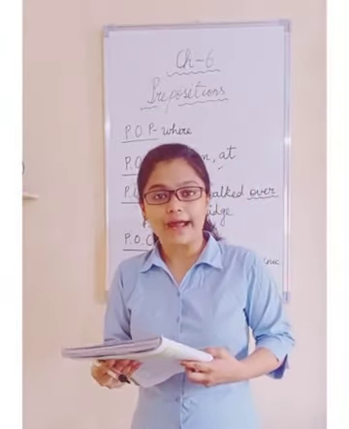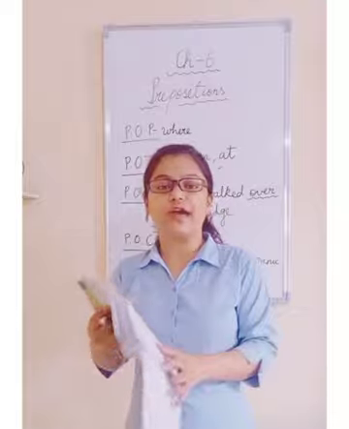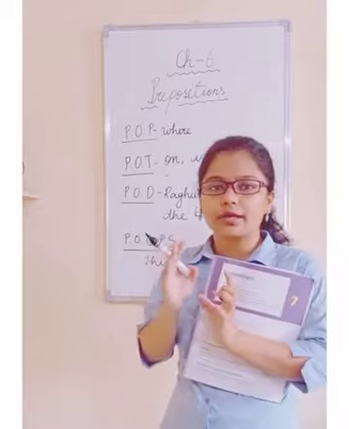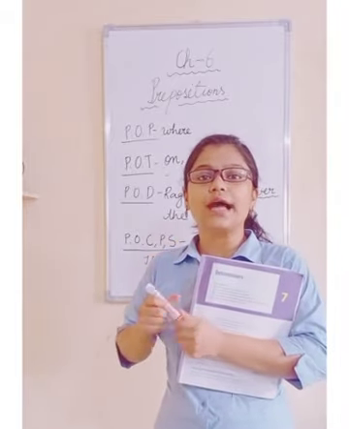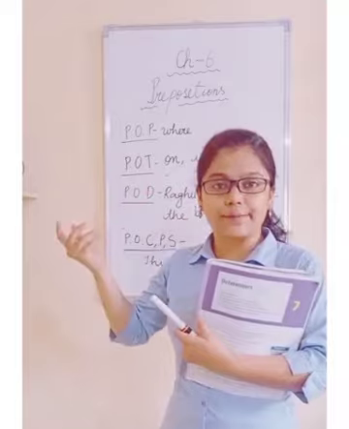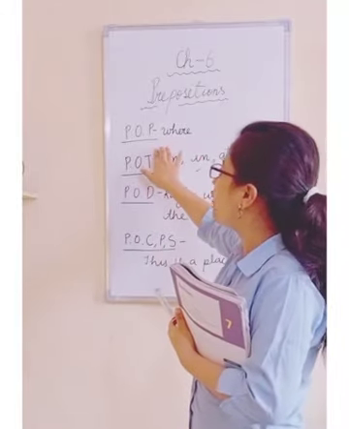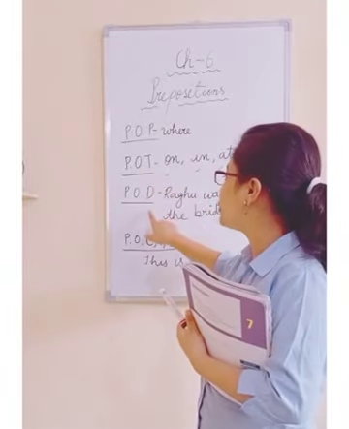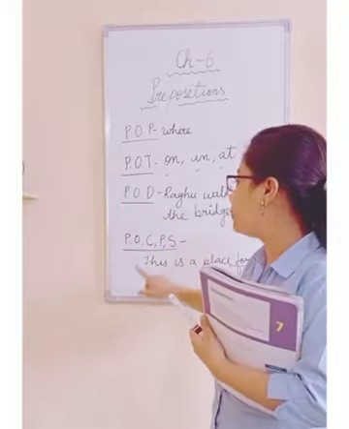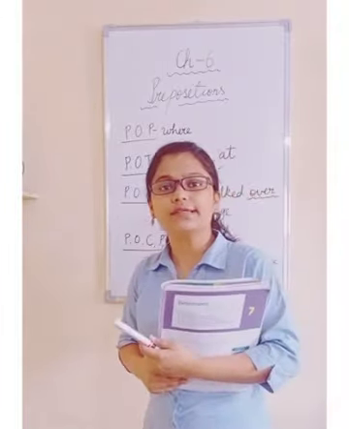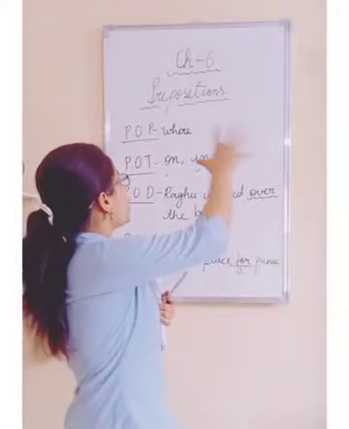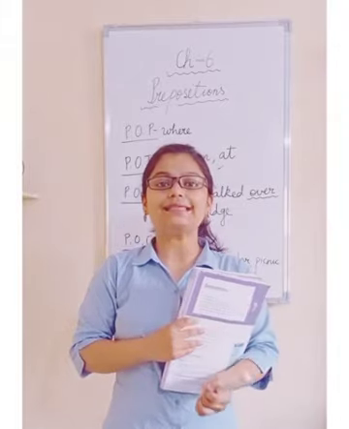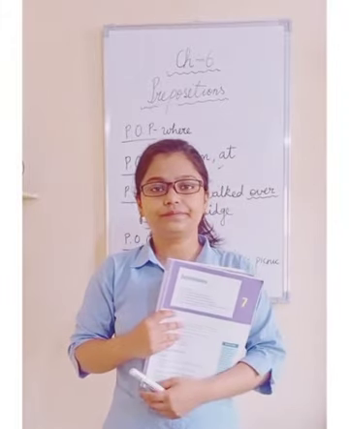So this was the concept where I told you all the prepositions in short. In short, I just explained so that you can recall all the concepts. This is preposition of place. Then we have preposition of time. Then we have preposition of direction. Then preposition of cause, purpose and source. So this was the basic concept and a quick revision. Now we will do exercise number D and E.